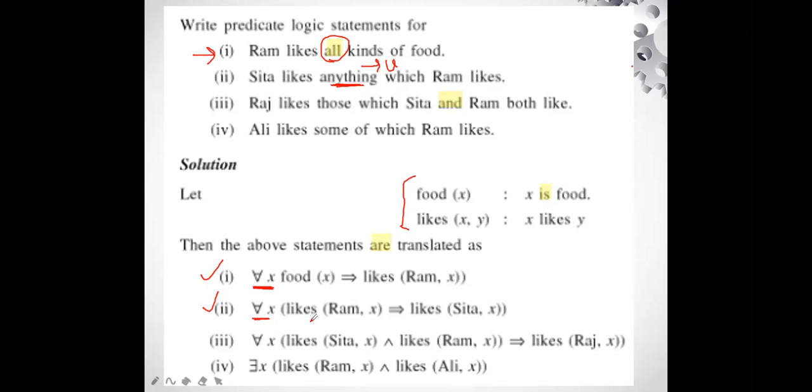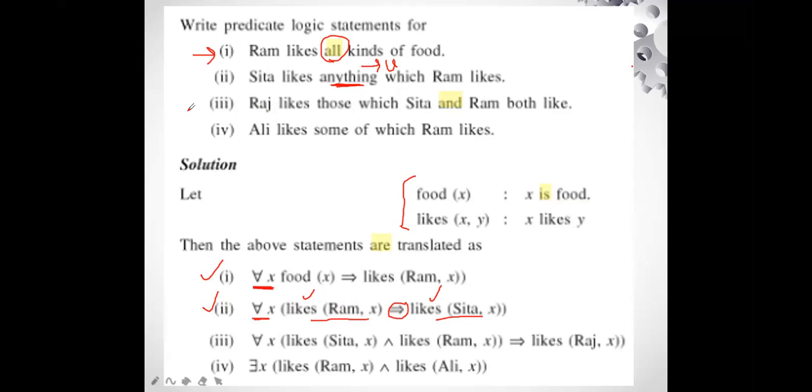So first, likes Ram comma X, implication sign, likes Sita comma X. So these two likes are functions and Ram is the object, right? And Sita is again the object, and this particular symbol is the universal quantifier. So this is how we are going to write for the universal quantifier. This is the predicate logic statement we have achieved.